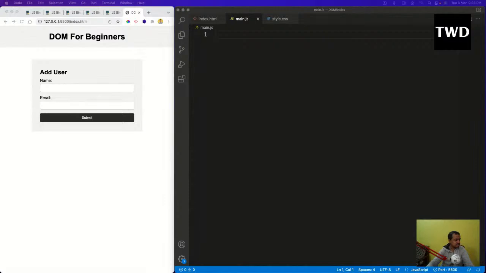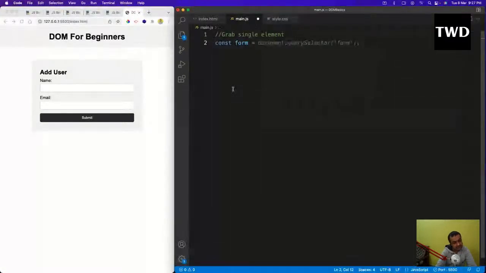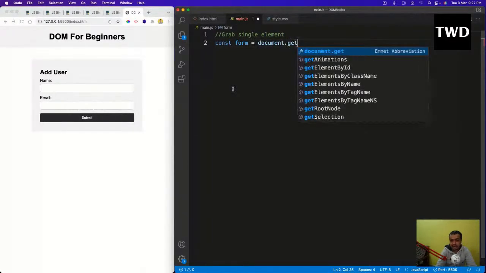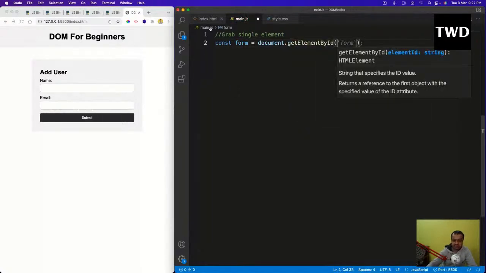So now the first thing you are going to do: JavaScript is all about grabbing the elements first, and then we can do anything with them. So how do we grab or get the elements? There are multiple ways for that. To grab a single element, I have a const form equal to document dot getElementById, and here I will give this id.